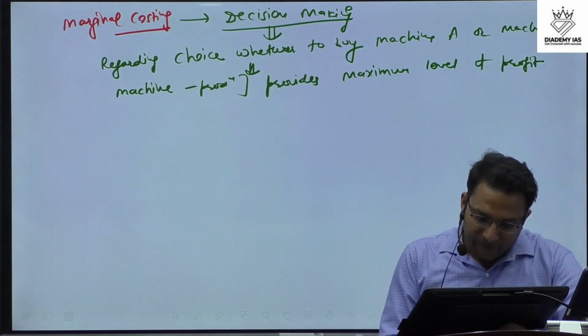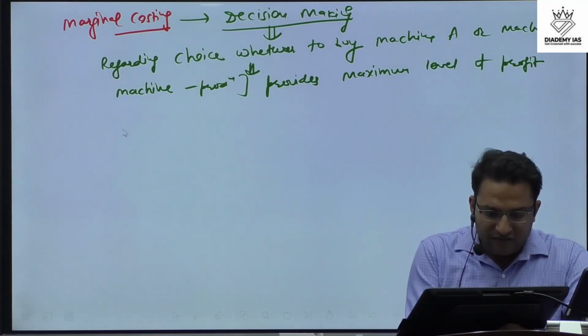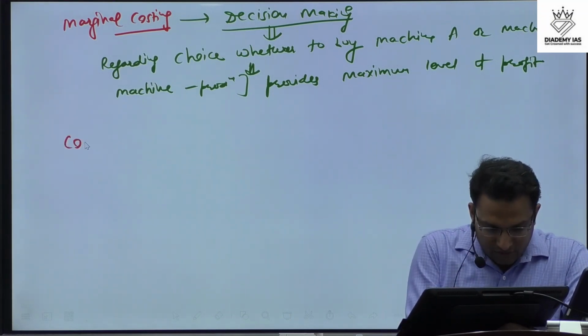Basically, we will be now discussing what is the cost indifference point, the formula.